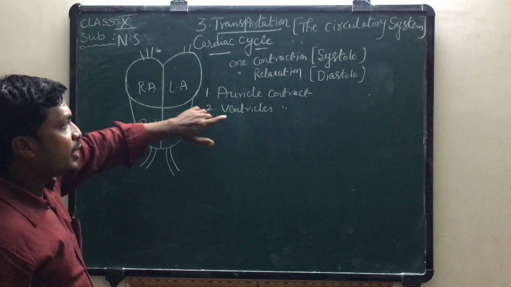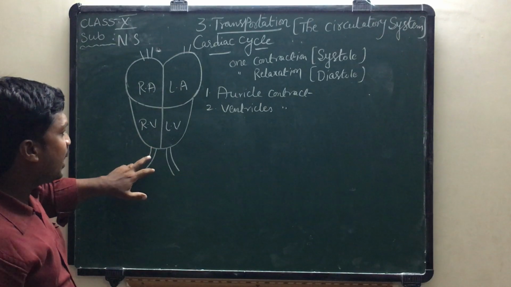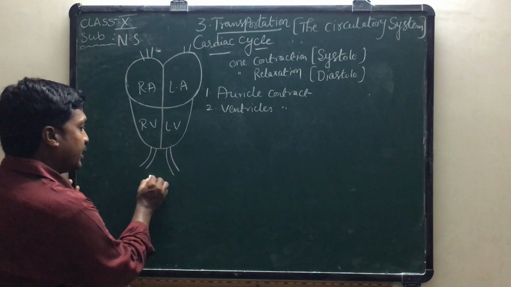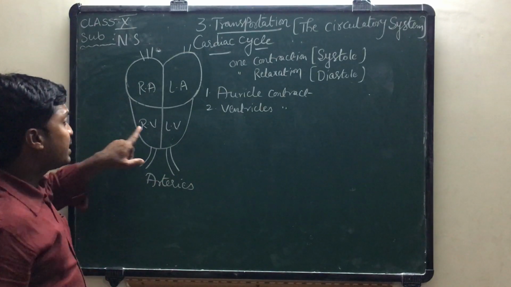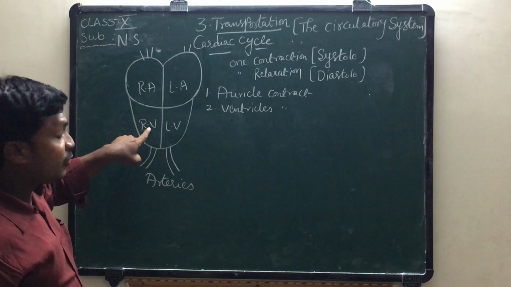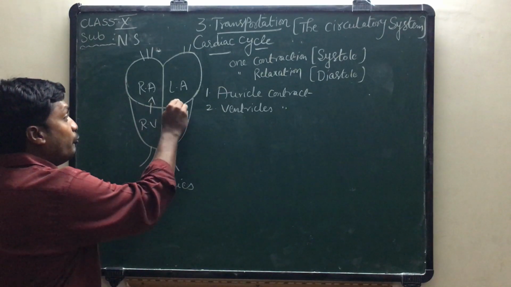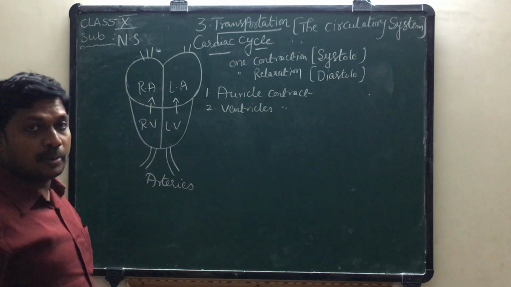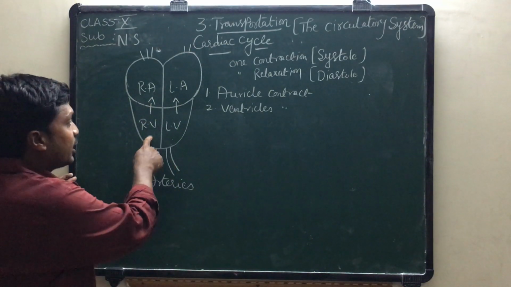At the time of ventricular contraction, blood must enter into the arteries here. These two are arteries. Some amount of blood from ventricles wants to escape from ventricles to auricles.